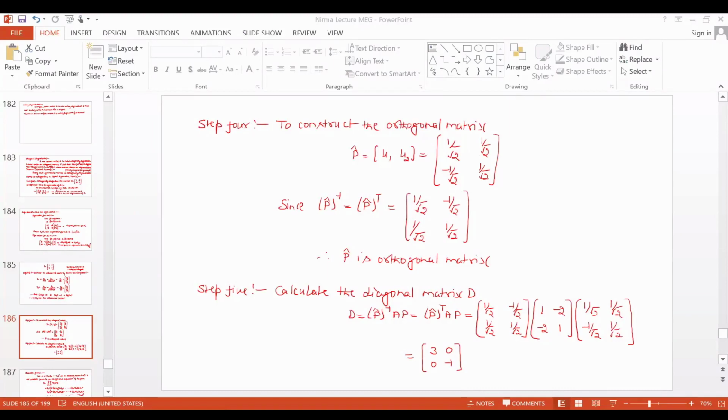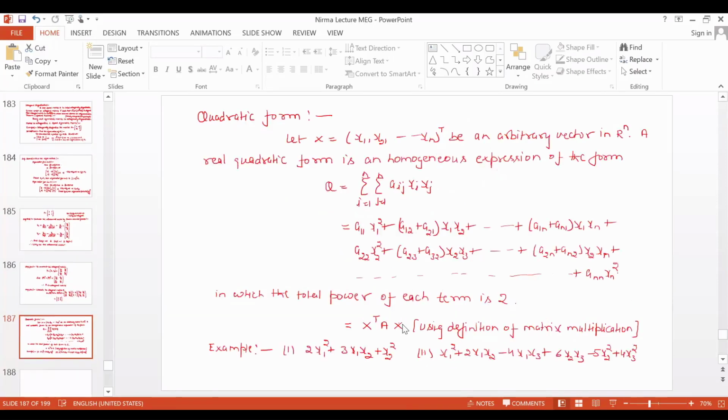Okay. If it is clear, then next is the quadratic form. Now what is a quadratic form? Let X be an arbitrary vector in Rn space. Rn space means each vector X has n components and all are real. So X is an arbitrary vector in Rn.